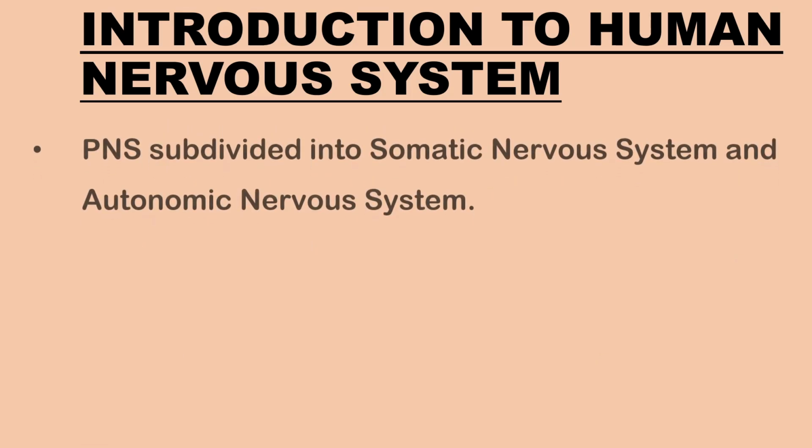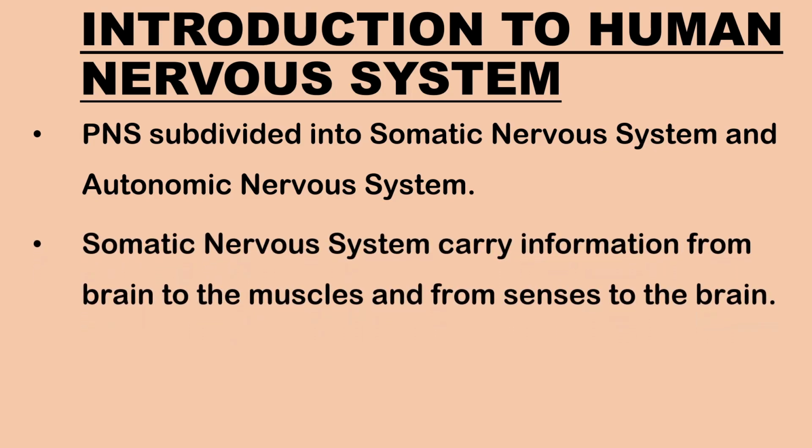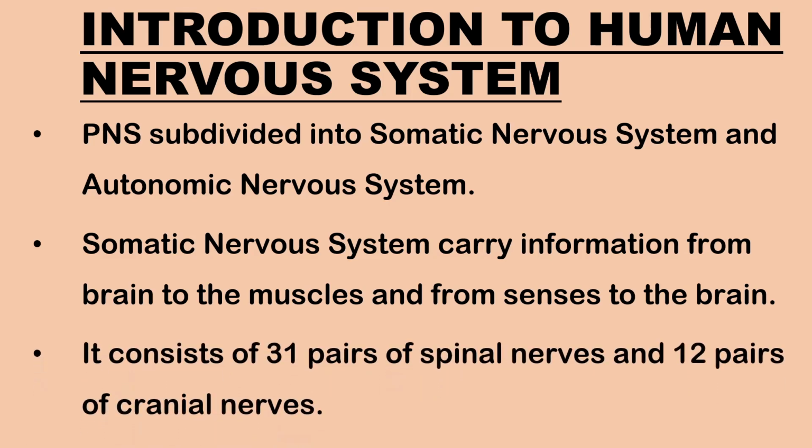The peripheral nervous system is further subdivided into the somatic nervous system and the autonomic nervous system. The somatic nervous system carries commands from the brain to the muscles for movement and also delivers information from the senses to the brain. It consists of 31 pairs of spinal nerves and 12 pairs of cranial nerves.